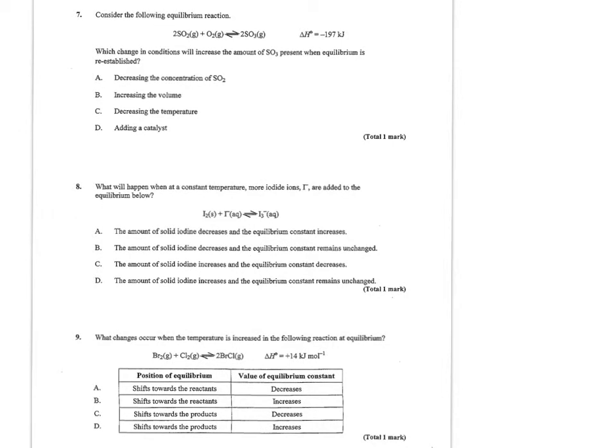Number 7, consider the following equilibrium reaction. What change in conditions will increase the amount of SO3 present? So since it's negative, I'm going to think of heat as a product. Decreasing the concentration of SO2, so a decrease on this side, would pull the reaction left. So that would not increase the amount.